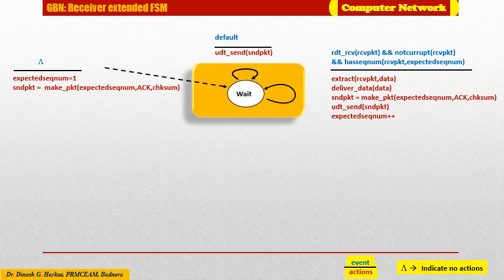Here, on receipt of a packet, if the packet is corrupted or out of order, the receiver will simply discard the packet. But if the packet is in order and correctly received, the receiver will extract the data from the packet, deliver it to the upper layer, and send an acknowledgement packet to the sender with the expected sequence number, acknowledgement, and checksum.